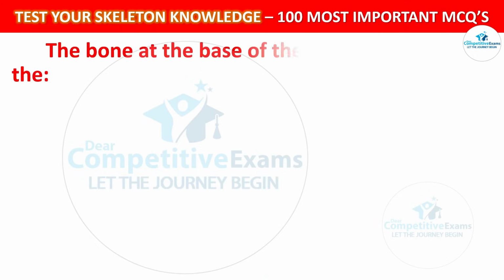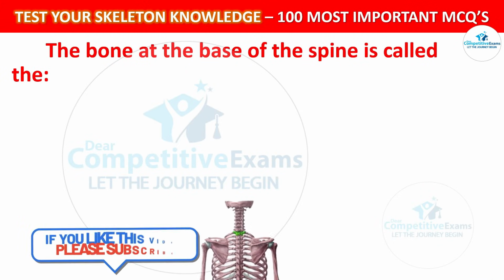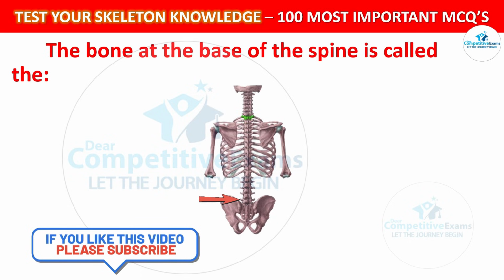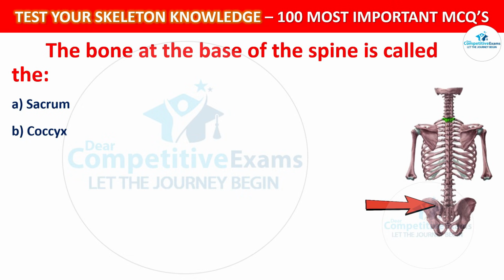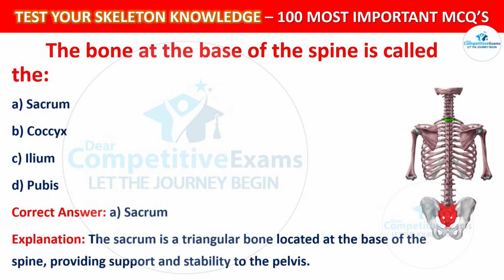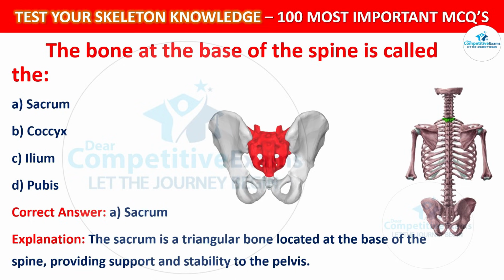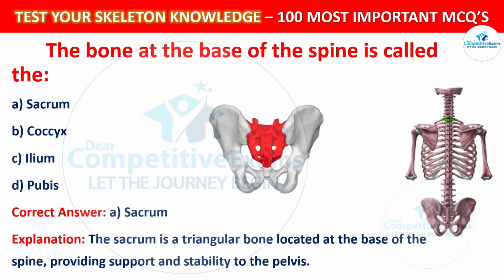What bone at the base of the spine is called as? Your options are sacrum, coccyx, ilium or pubis. The correct answer is A, that is sacrum. The sacrum is a triangular bone located at the base of the spine, providing support and stability to the pelvis.